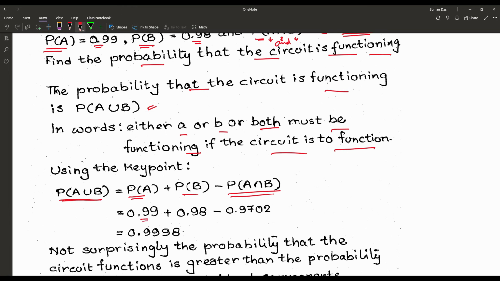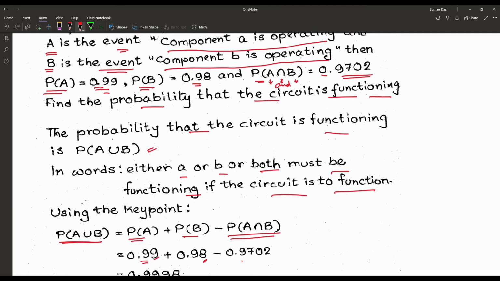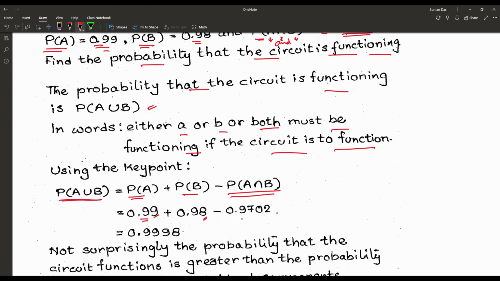Already given the values, P(A) is equal to 0.99, P(B) is equal to 0.98 and P(A intersection B) is equal to 0.9702. Now after calculation we are getting the result as 0.9998. Now look at the result. When A is functioning, the result is 0.99. When B is functioning or operating, 0.98. When A and B both are functioning, that is 0.9702. But A or B functioning, the result is greater than each and every one.